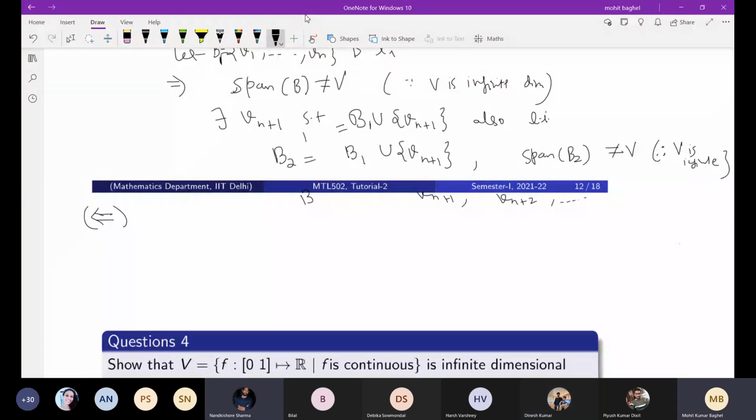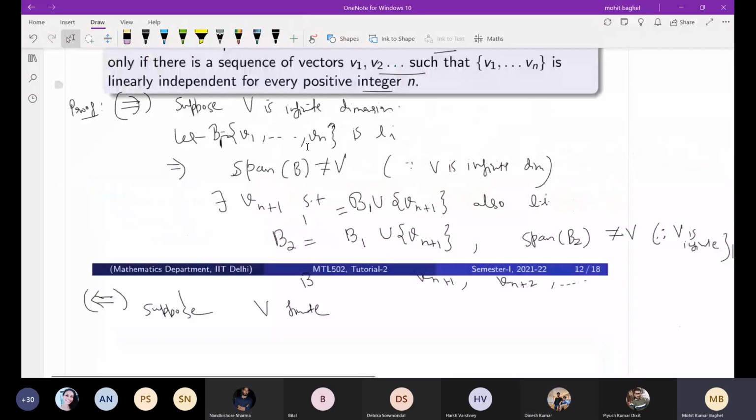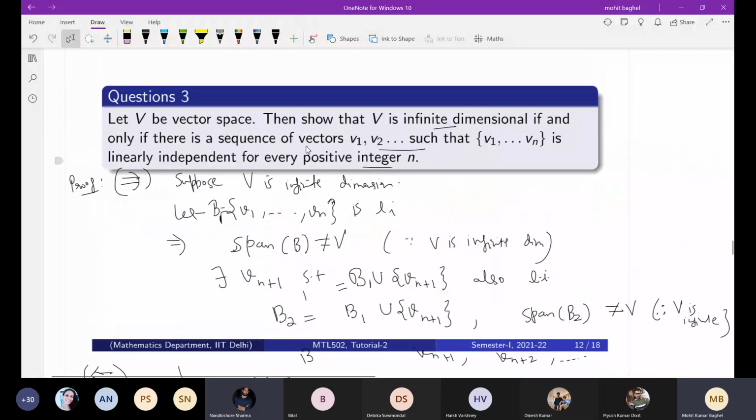Okay, so you just try with this also. You can suppose V is finite dimensional, because you have to show that V is infinite dimensional. Yes, sir, by contradiction.